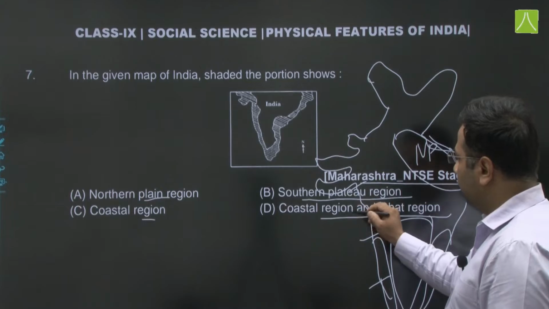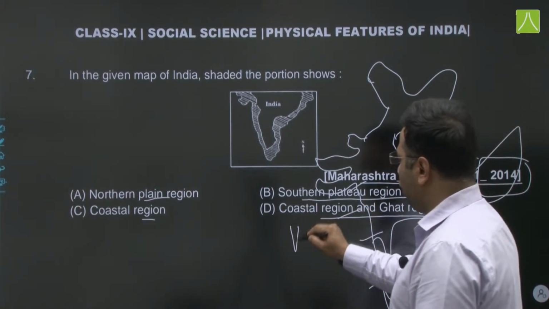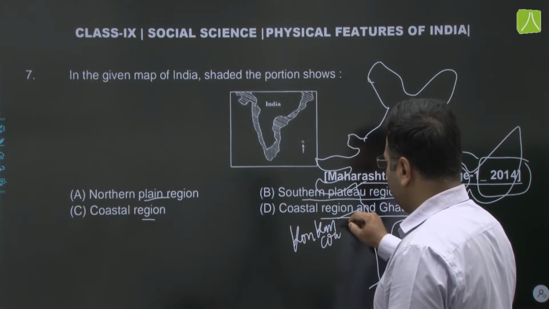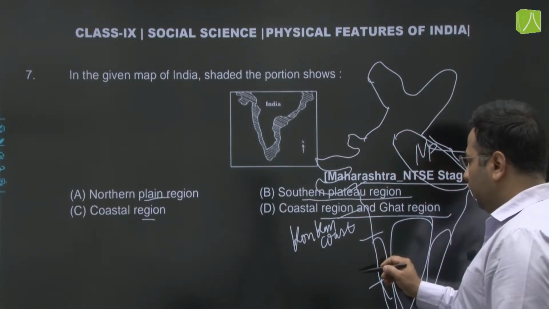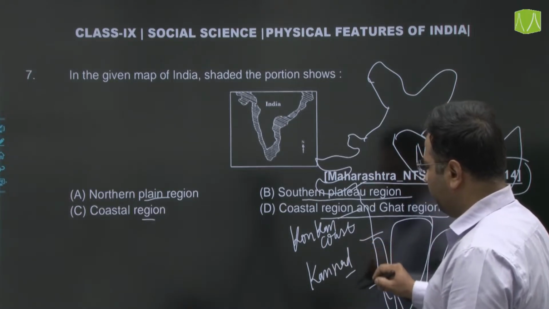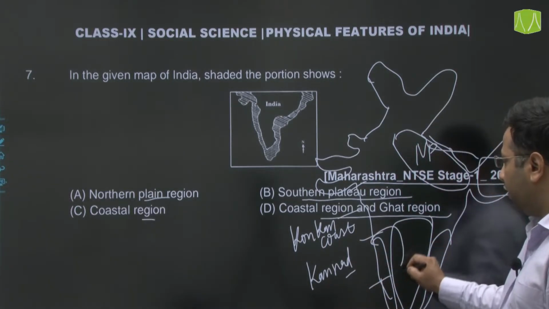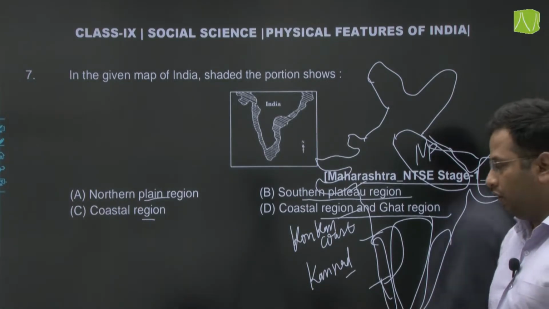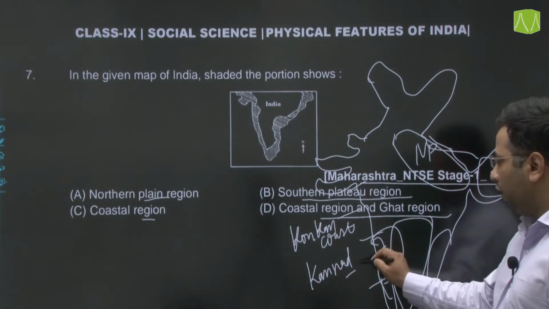And the western Ghat or the western side is segregated into three parts. This is known as Konkan coast. The middle one is called Kannada coast. You can just recall it that you have Karnataka here, and the language spoken in Karnataka is Kannada. So nearby Karnataka you have Kannada coast.